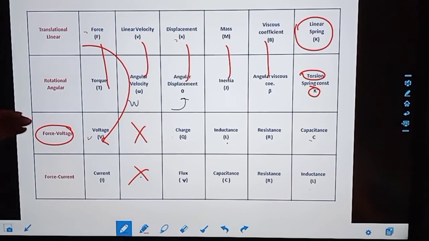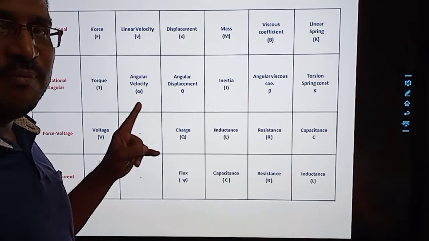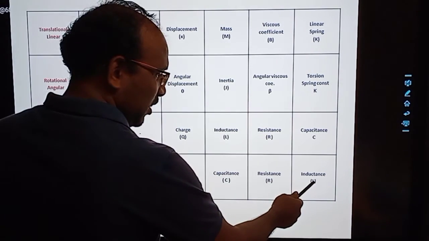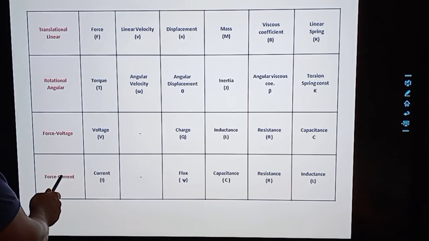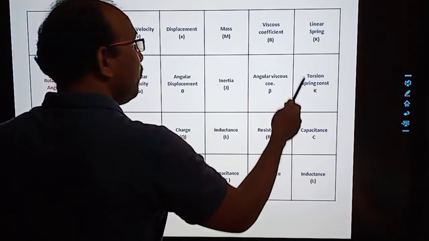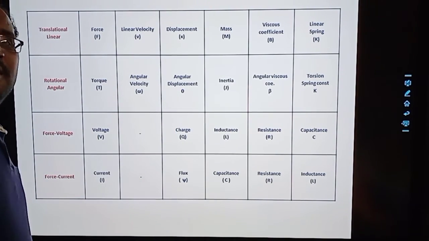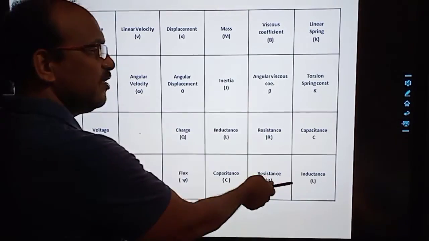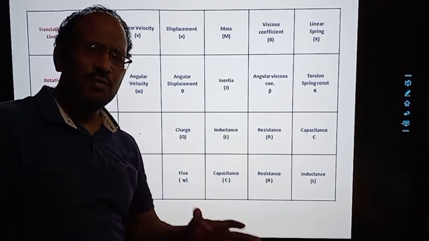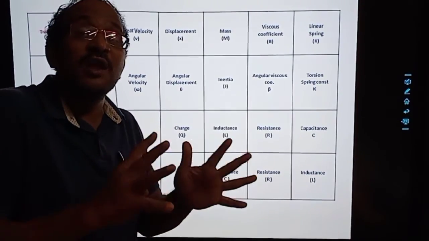Correct? So this comparison chart is important. Whenever you want to revise for MCQs, you have to revise this chart. They will ask you a question like, inductance in the current analogy is analogous to dash dash in translation or linear modeling. They will just ask the comparison from this to this. We are explaining 2-3 questions. Drawing diagrams or giving mathematical equations, I don't expect that.